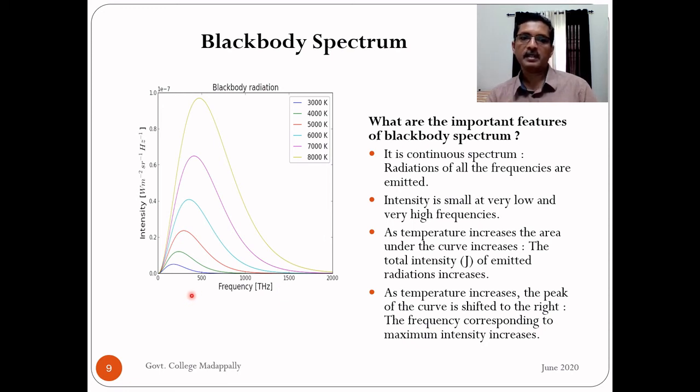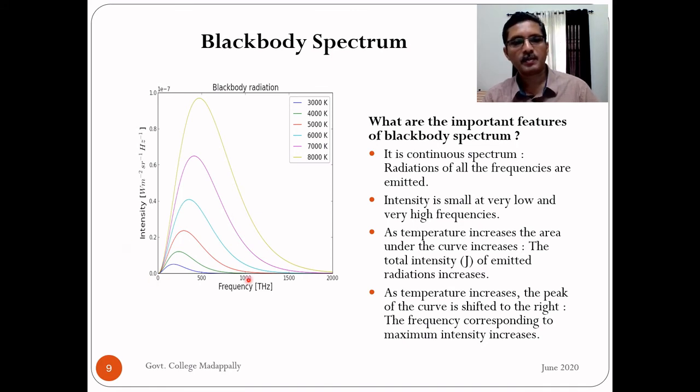So we can say the fourth feature is that as temperature increases, the frequency corresponding to maximum intensity, peak means that intensity is maximum, so the frequency corresponding to maximum intensity increases with temperature. These are the four important features of Blackbody spectrum.